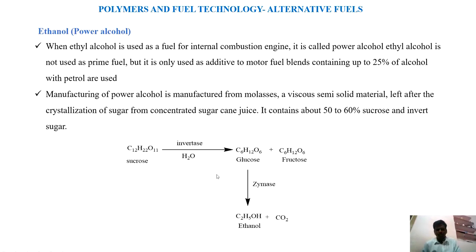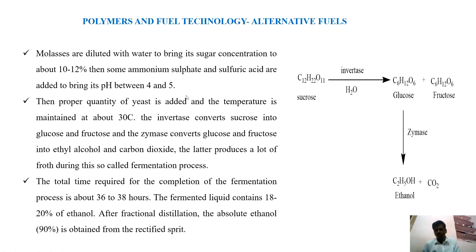First, we take molasses, which is the material left during the crystallization of sugar and contains sucrose. This molasses is diluted with water up to 10 to 12%. Then we adjust the pH between 4 and 5 by adding ammonium sulfate and sulfuric acid. After that, we add yeast. The reaction takes place at room temperature. The invertase from yeast converts the sucrose into glucose and fructose.